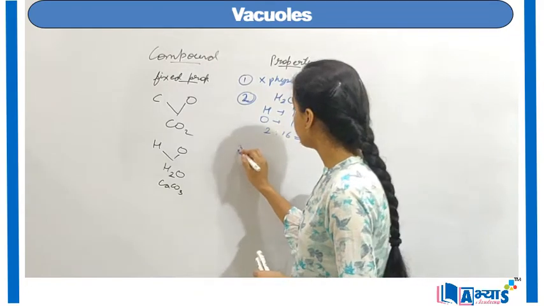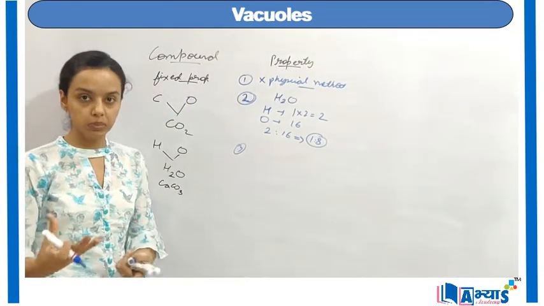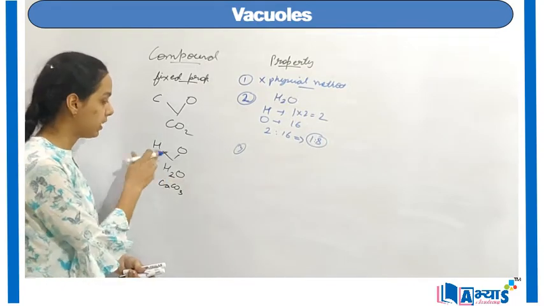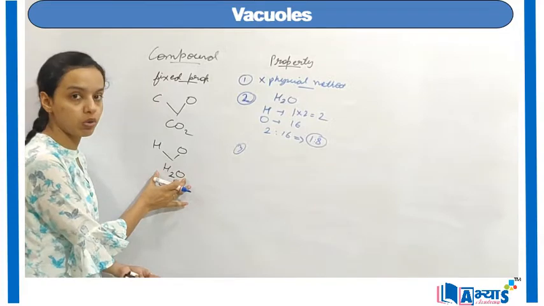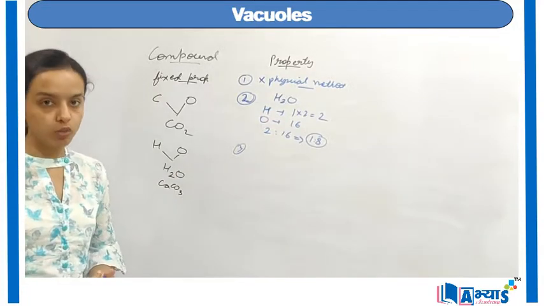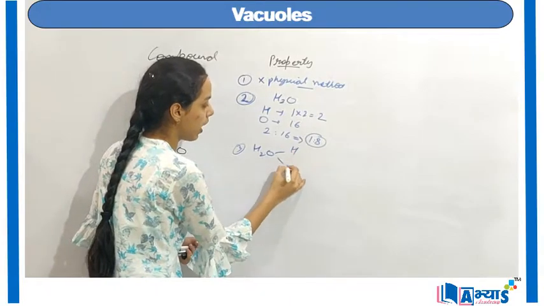The third important property of the compound is that the properties of the elements from which a compound is made are entirely different from the properties of the compound. For example, water is made up of hydrogen and oxygen.